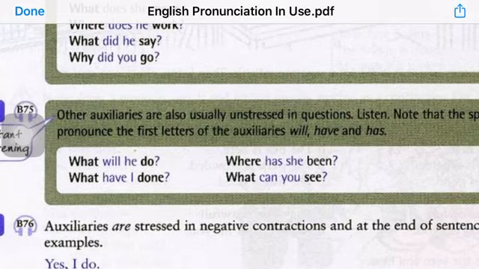So in this way, when we use such questions in fast speech, we tend to pronounce auxiliaries and pronouns in very weak forms, in a very unstressed manner.